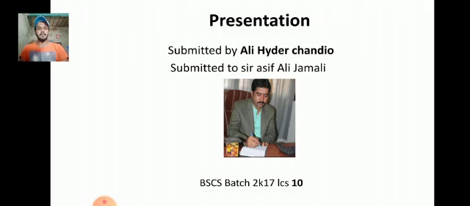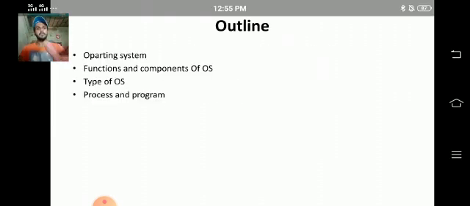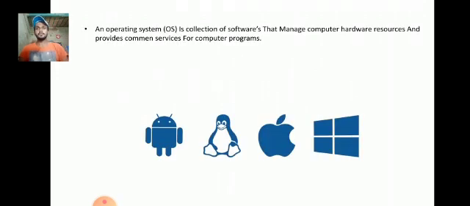So, operating system. Outline of operating system: operating system, function and components of operating system, types of operating system, process and program. So what is an operating system? An operating system is a collection of software that manages computer hardware resources and provides common services for computer programs.